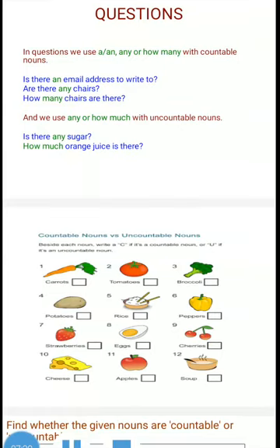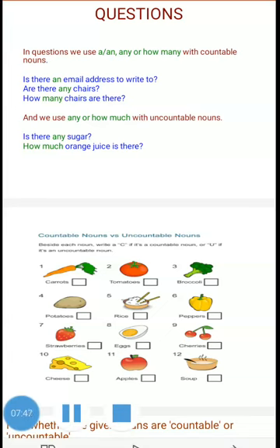Next, potatoes. Here itself it's given potatoes, so it is plural. 5 potatoes, 6 potatoes, etc. Next, rice. Assume you are going to buy rice in a shop. How will you ask? I need 1 kilo, 2 kilos, 3 kilos, etc. Though it is countable in principle, if you spend time, you can very well count rice. But we never count rice. We never buy rice in number. We simply ask in quantity or weight. So rice is of course uncountable.